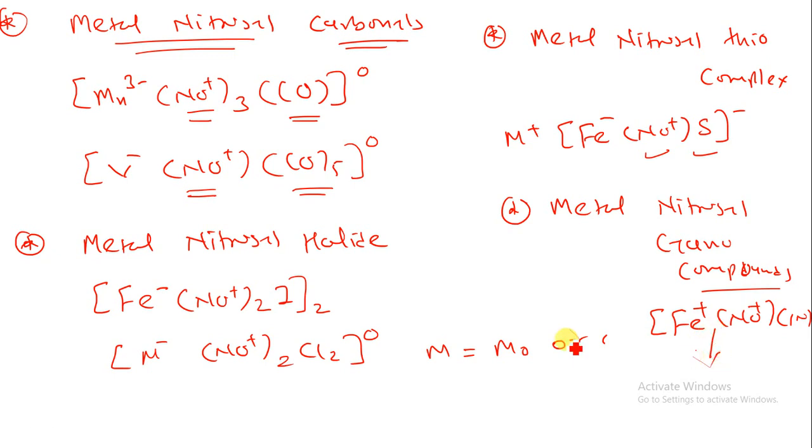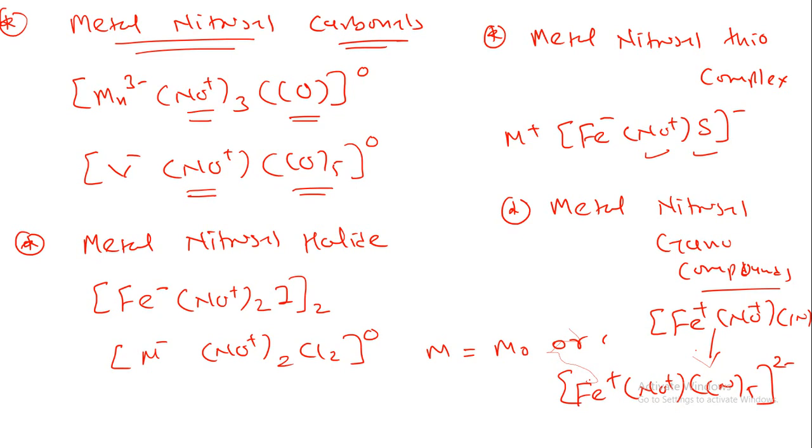So I am writing down over here Fe, NO+, CN5 raised to the 2 minus. So that is the metal nitrosyl cyano compound. So these are the general types of metal nitrosyl: metal nitrosyl carbonyl, halide, thio, cyano, as well as miscellaneous metal nitrosyl compounds. So that is the basic type of metal nitrosyl.